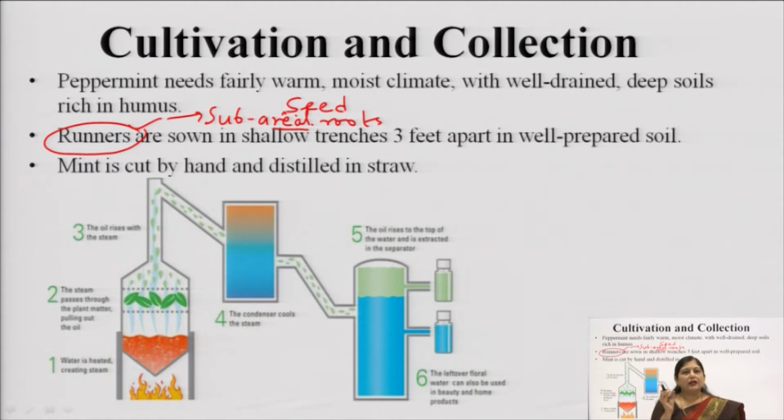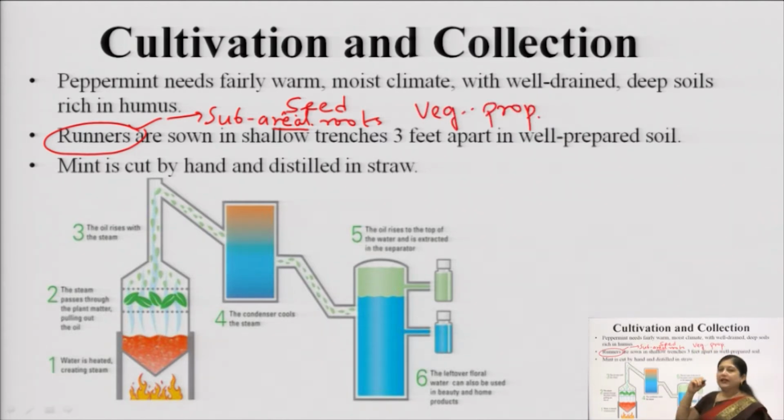These runners are generally cut into small pieces and used for vegetative propagation, okay. Rather than using the seeds, it is better to use the runners for vegetative propagation for faster growth of the peppermint. If we wait for seed germination, it takes a longer time for cultivation.